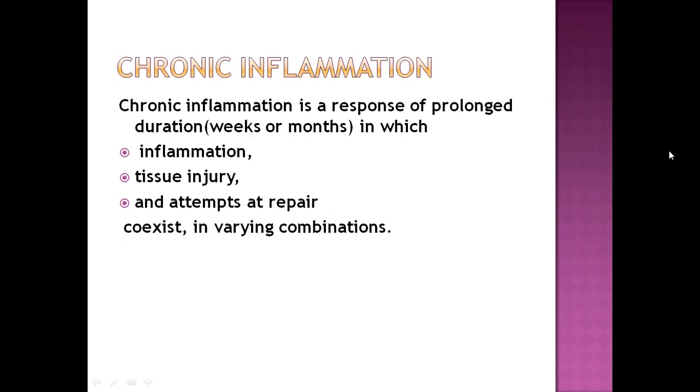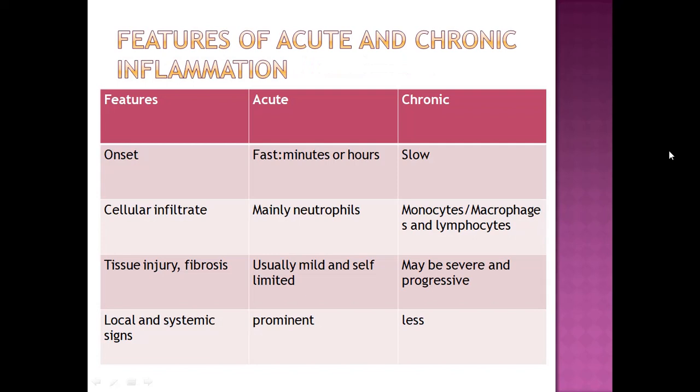Chronic inflammation is a response of prolonged duration, weeks or months, in which inflammation, tissue injury, and attempts at repair coexist in varying combinations. Here we can differentiate between acute and chronic inflammation. When a patient comes with acute tonsillitis, for example, he gives you short duration history. For a few days, he is having a sore throat, high-grade fever, pain in throat, and dysphagia. And in chronic inflammation like tuberculosis, patient present with low-grade fever, weight loss, and chronic cough for months or year.